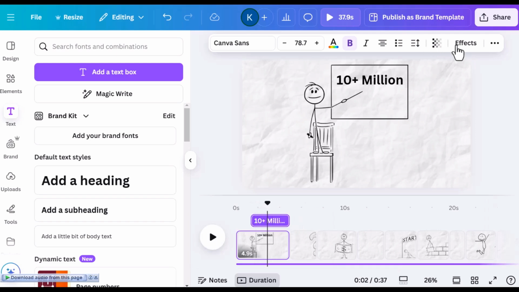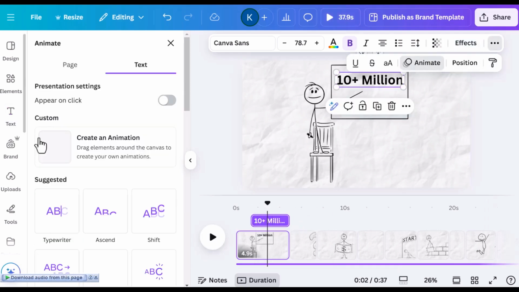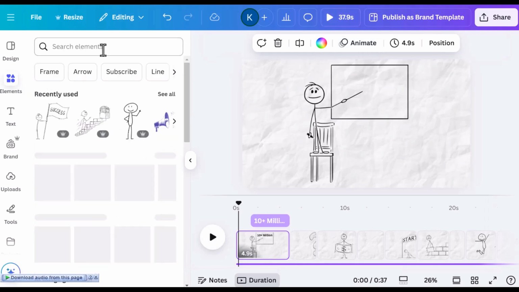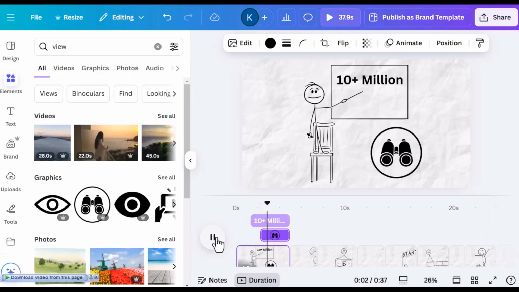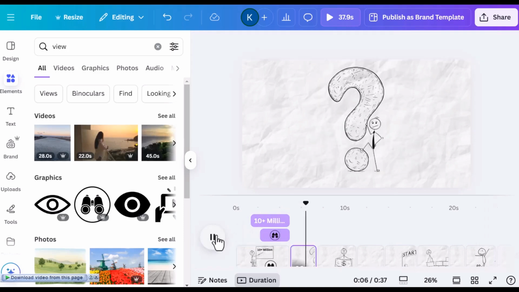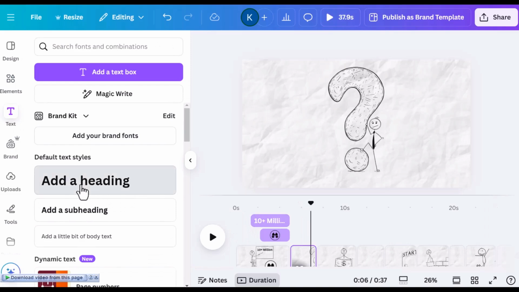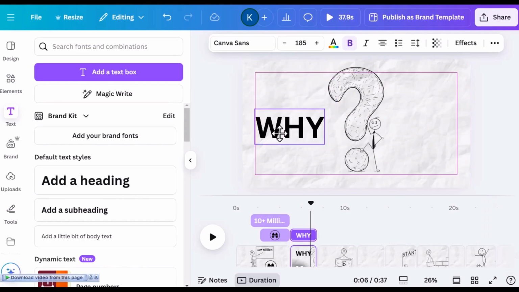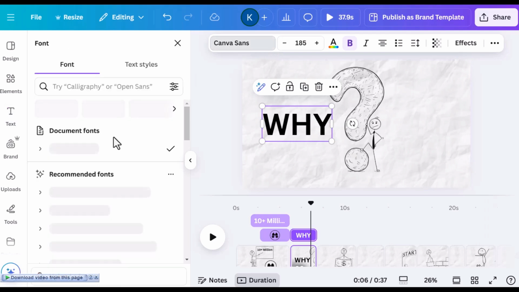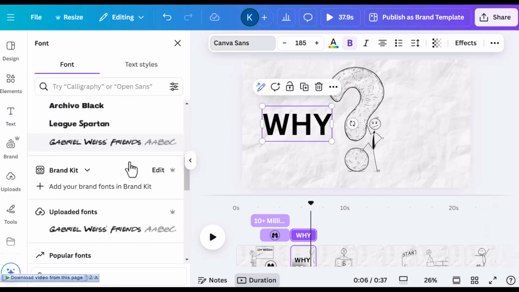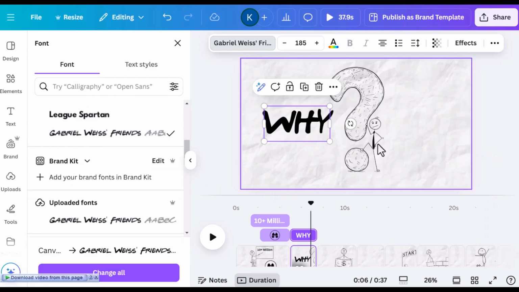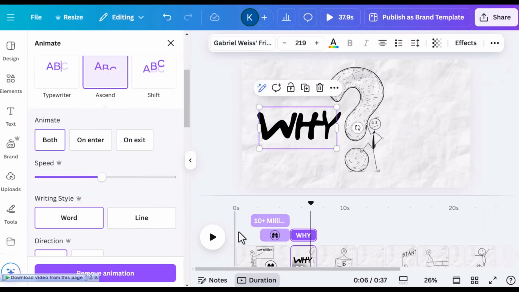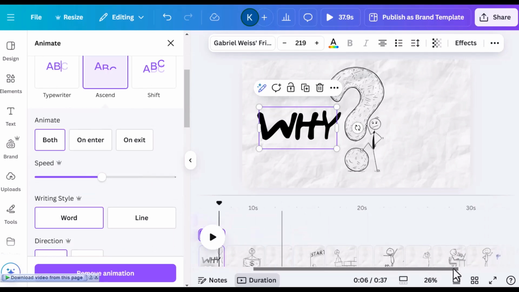So also I can put in some effect or some animation onto that, like maybe a typewriter animation. That looks good. Okay. And also I can put in some elements like views. People are racking up millions of views with simple stick figure animations. So why haven't you? So I can put in Y out here, and maybe move it to the side, make it a little bigger, change the font possibly if I need to. Maybe a playful font. Let's see. Something that looks good like this. Okay. So Y aren't you? And that also can have some effects or animation. Okay. So like this, I'll complete all of this, and then I'm good to go.